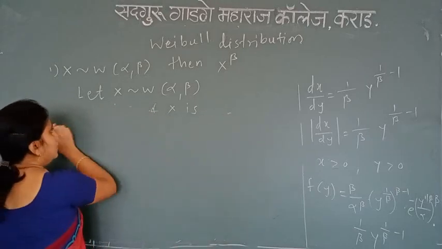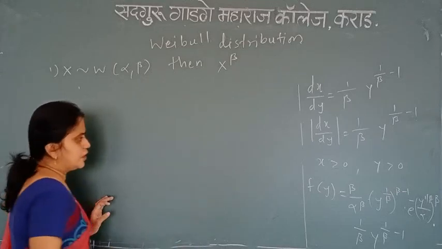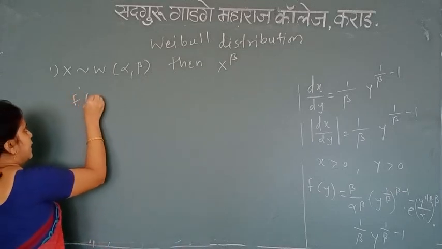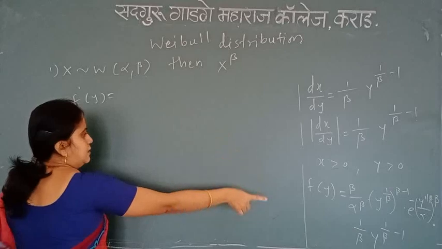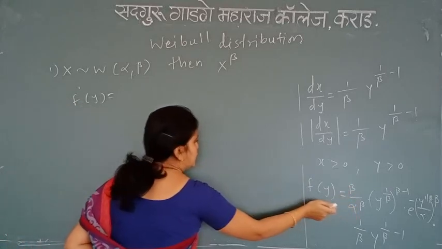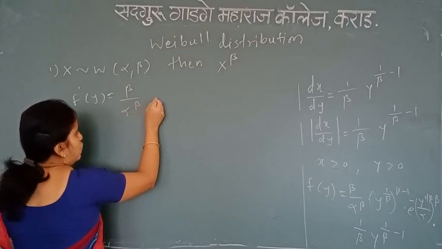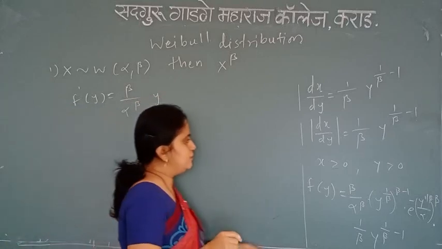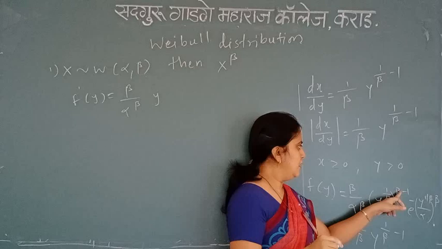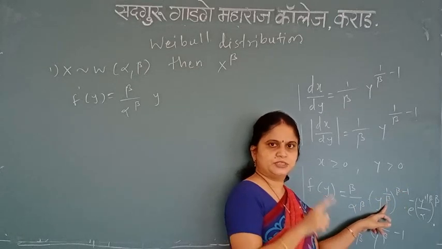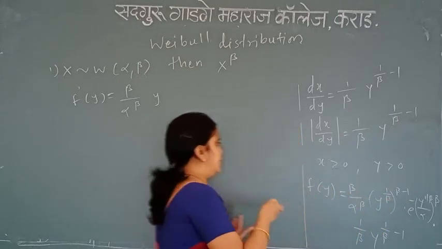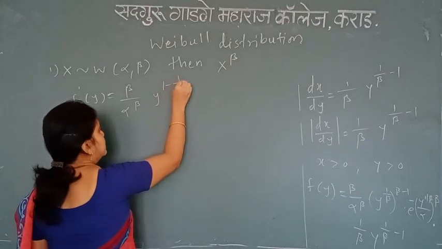Now we simplify f of y. Beta divided by alpha raised to beta as it is. Then y raised to, I simplify the term as 1 upon beta into beta, that means it is 1, and minus 1 upon beta, so it comes as 1 minus 1 upon beta.